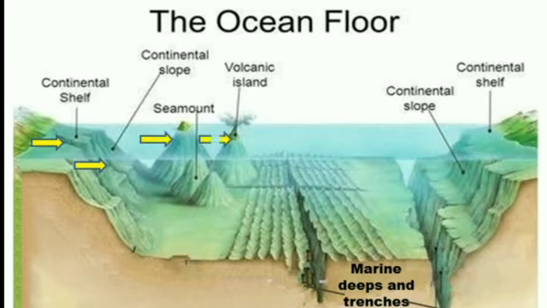Land submerged below oceanic water is called the ocean floor. Now, whatever land is under the oceanic water is known as the ocean floor. Okay. Now see in the picture the various names or labeling of the land which you see underwater. So the whole thing is known as the ocean floor.